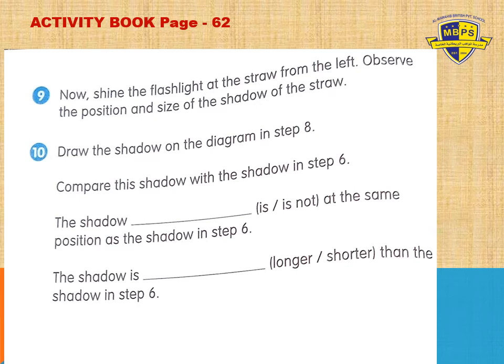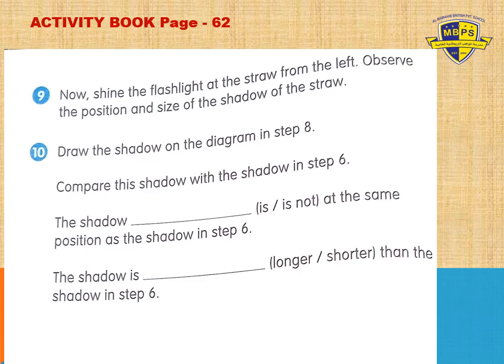The shadow will be or will not be at the same position as the shadow in step 6, or the shadow will be shorter or longer than the shadow in step 6.